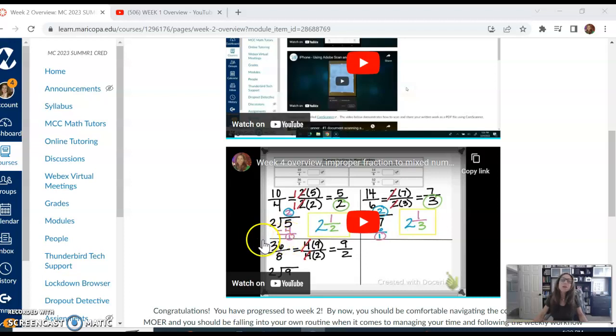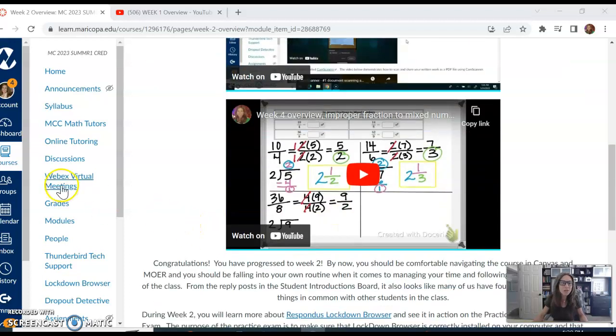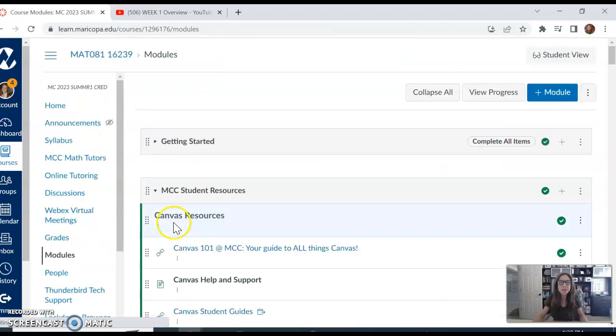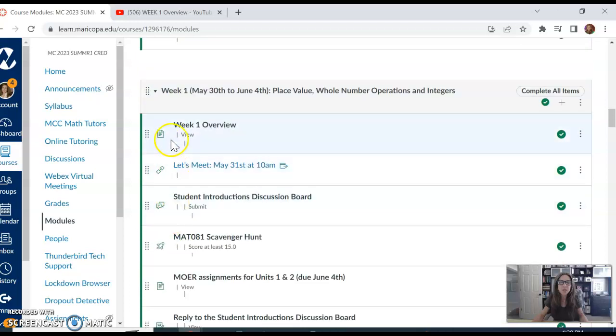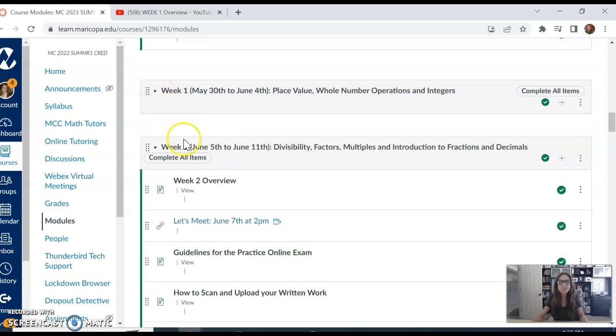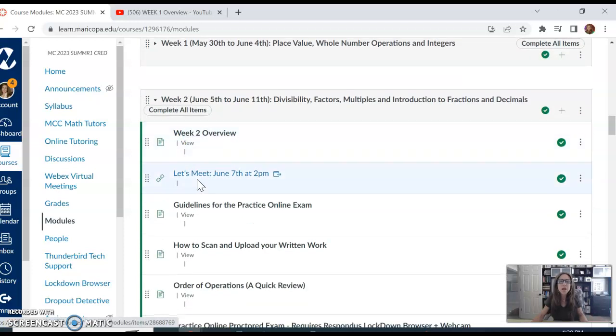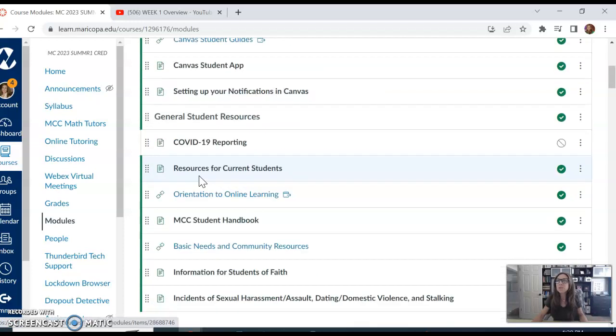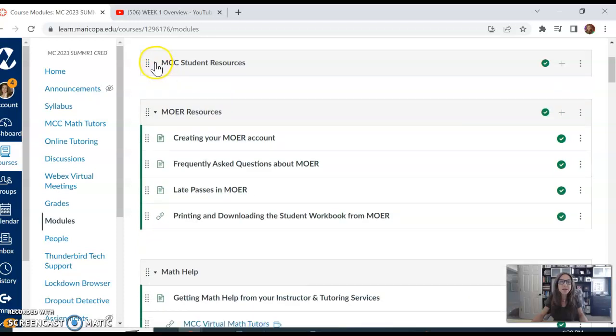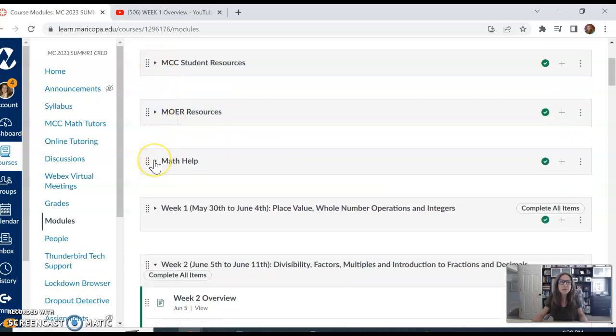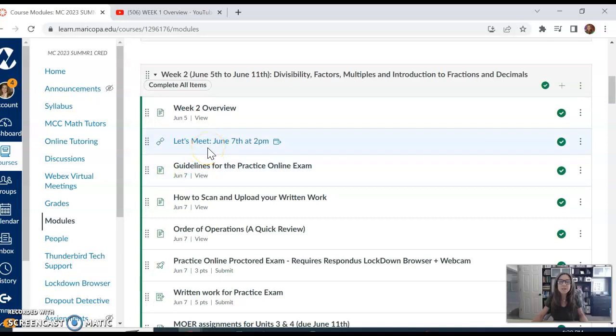Okay, so let's take a look at what we have going on for this week. I am going to go to the modules, and we are going to look at the list for the week 2 module. Let's collapse the other modules. Okay. So you're at the week 2 overview page. We have a Let's Meet this week on June 7th. That is Wednesday. Whoops, sorry about that. Let's get back down to the week 2 page. June 7th, Wednesday at 2 p.m. So I tried a 2 p.m. time slot instead of 10 a.m. from last week. Hopefully we'll get some people to join us on Wednesday at 2 p.m.